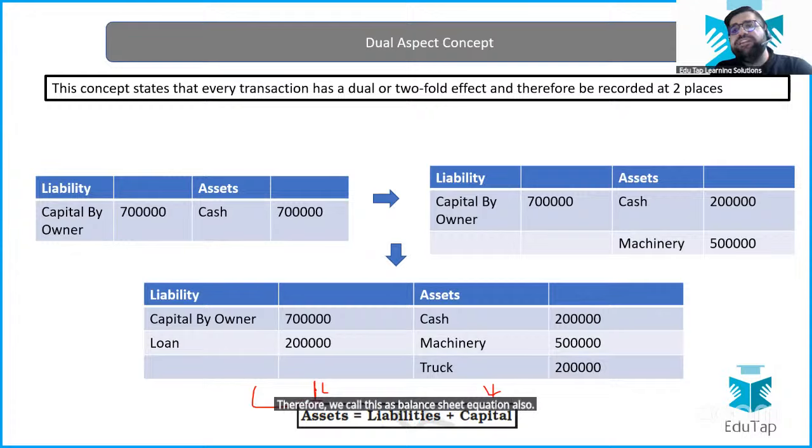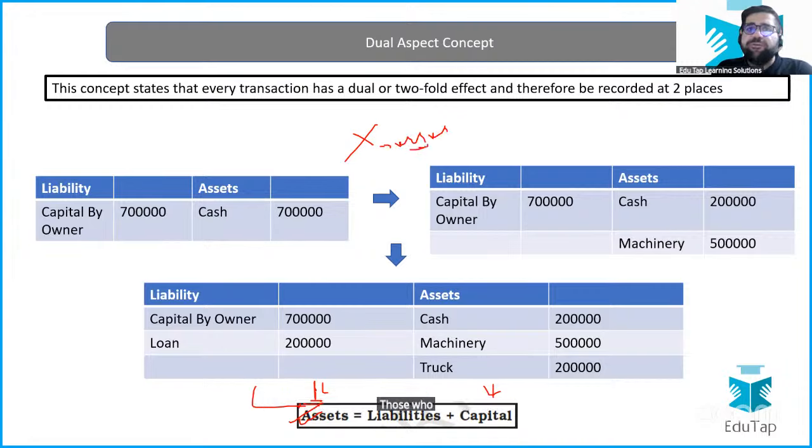Balance sheet equation means what? Assets is equal to liabilities plus capital. So if this is working, it basically means that your accounting information is error free. If your assets are more or less than capital plus liabilities, then it means that you have made an error.